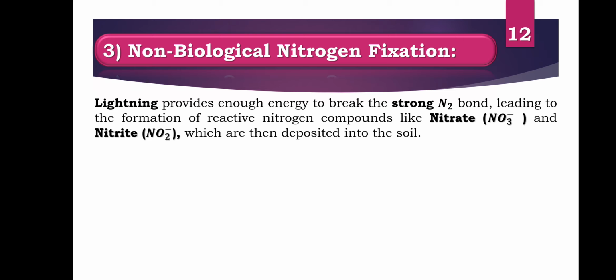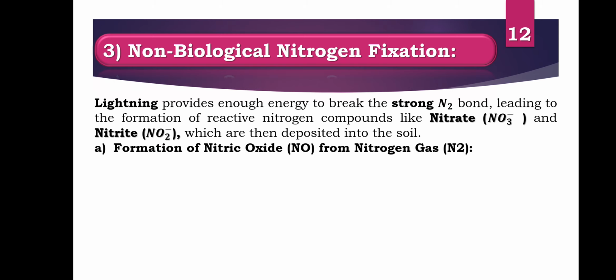They form NO3 (nitrate) and NO2 (nitrite), which are then deposited into the soil after rain, fog, or smoke. If the nitrate or nitrite binds with hydrogen to form other compounds, in the presence of light and heat they form nitric acid, which is very toxic to our health and kills fishes, and is present in acid rain.